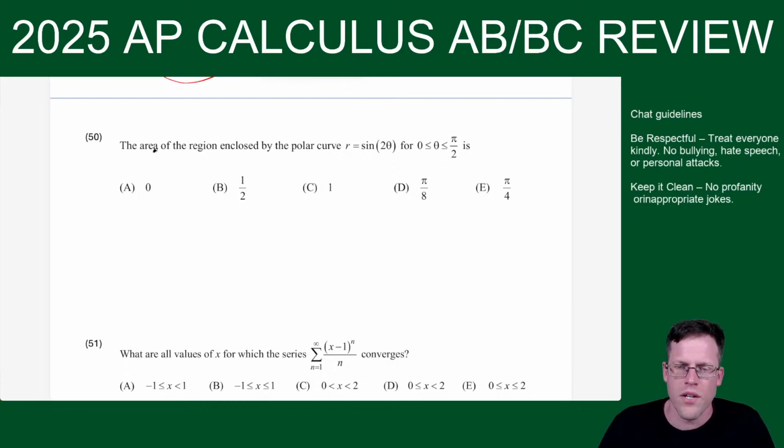Okay, so the area of the region enclosed by the polar curve r equals sine 2 theta. So for this, some polar concepts.